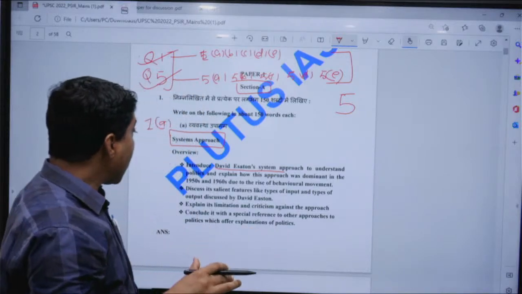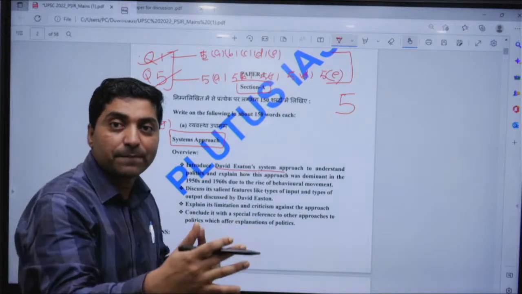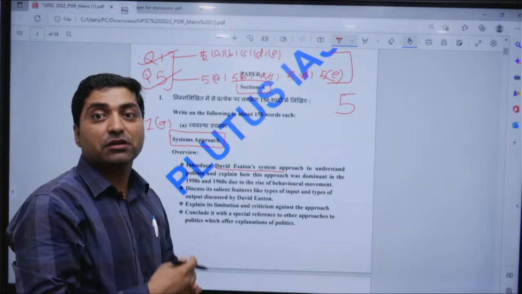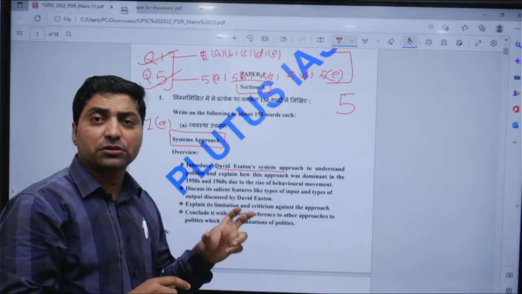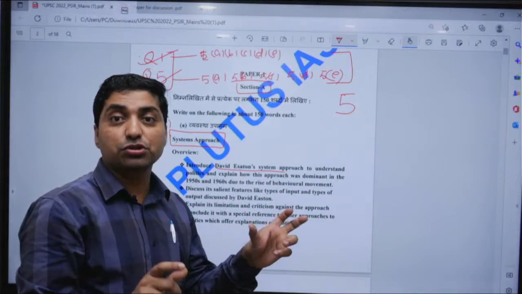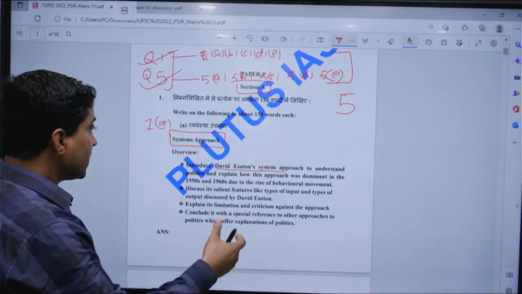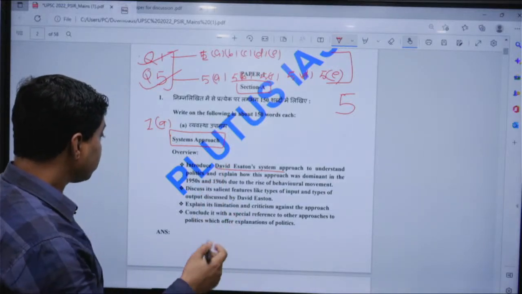He explained how this approach can help political scientists and any person to understand contemporary political institutions. He created one term called system. He used the word system instead of state, and he was a pioneer of the behavioral movement.